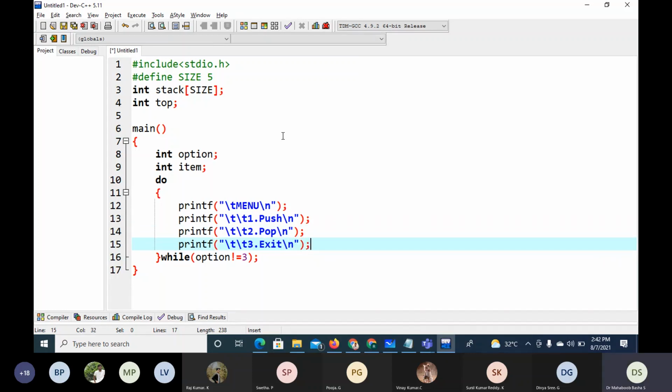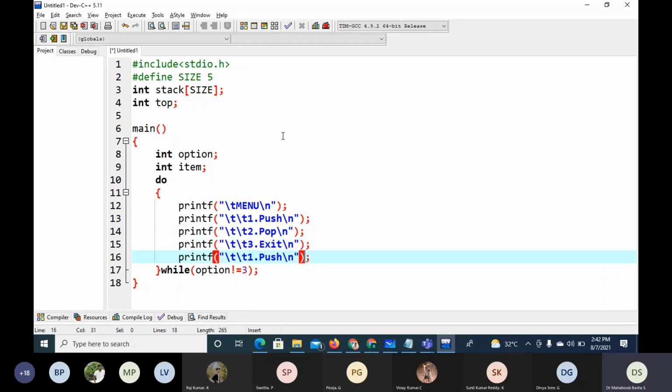Now read the option. Say, enter your option.